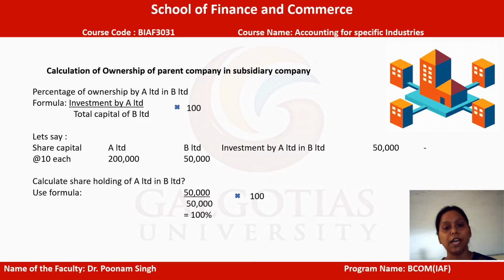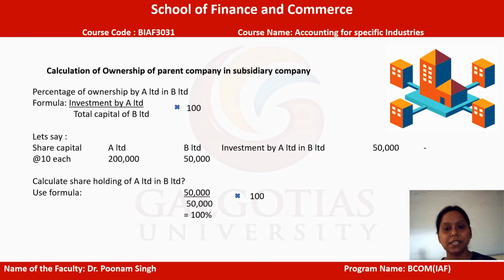For that, we have a certain formula to follow. The formula states the percentage of ownership by A Limited in B Limited. A is basically the parent company, which we can also refer to as the holding company, and B is the subsidiary company. In order to do the calculation, we will put investment by A Limited divided by total share capital of B Limited. So in the numerator, investment by A, the parent company, and in the denominator the share capital of the subsidiary company, and that will be multiplied by 100.